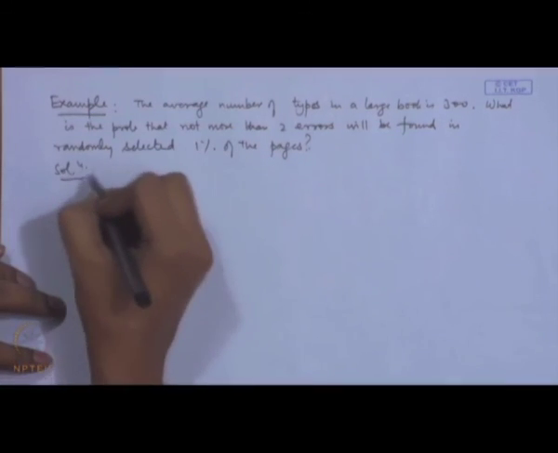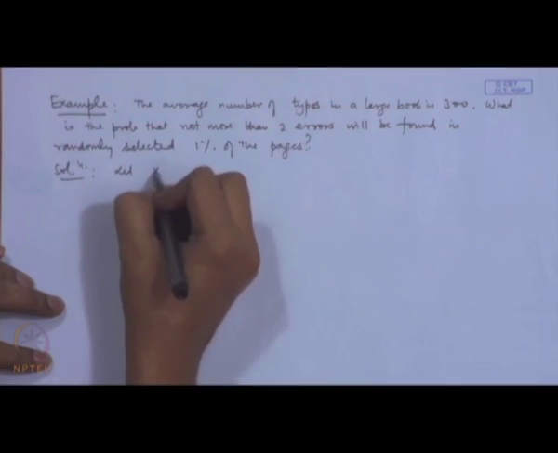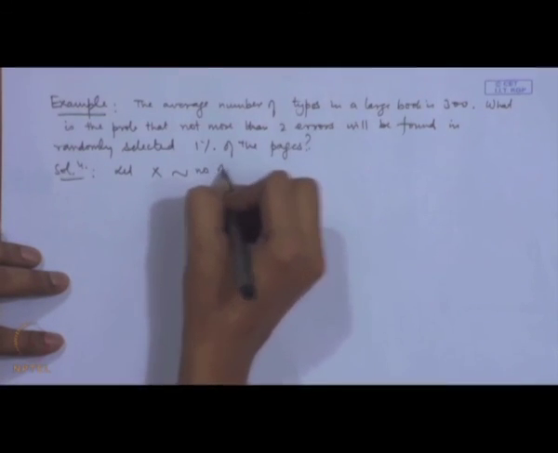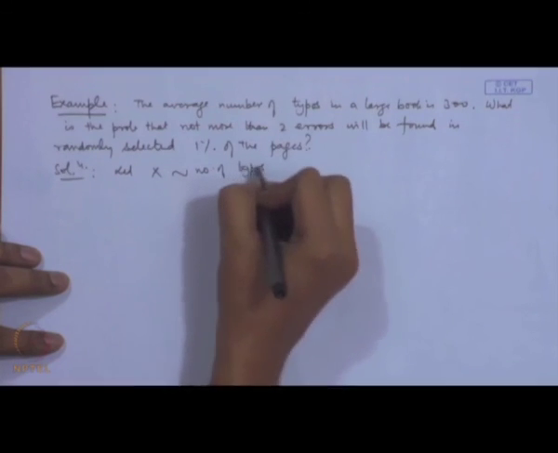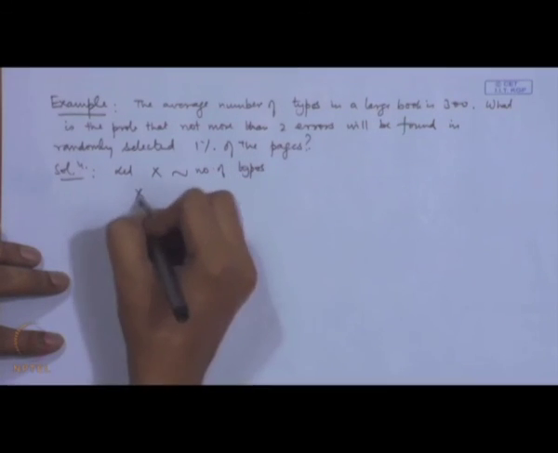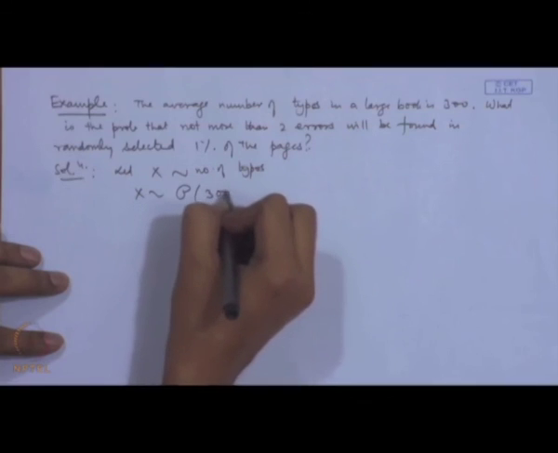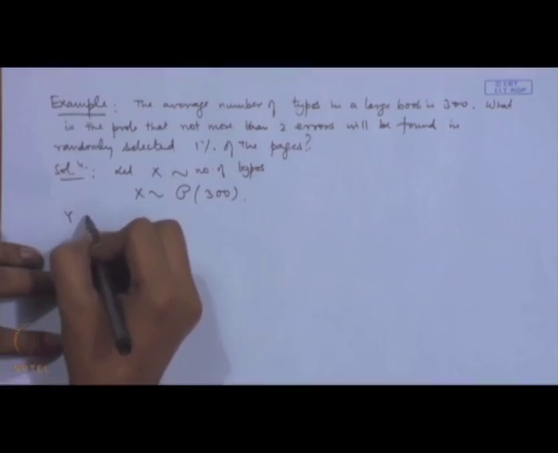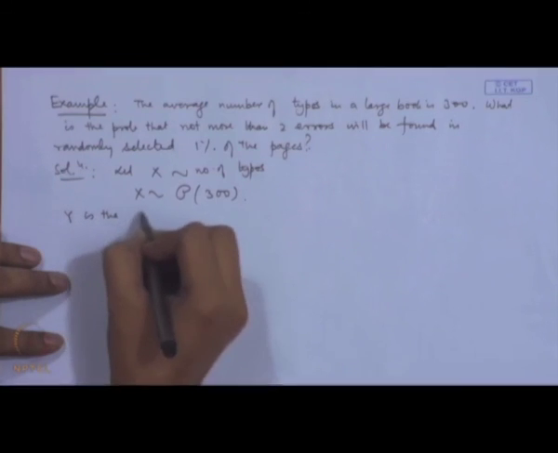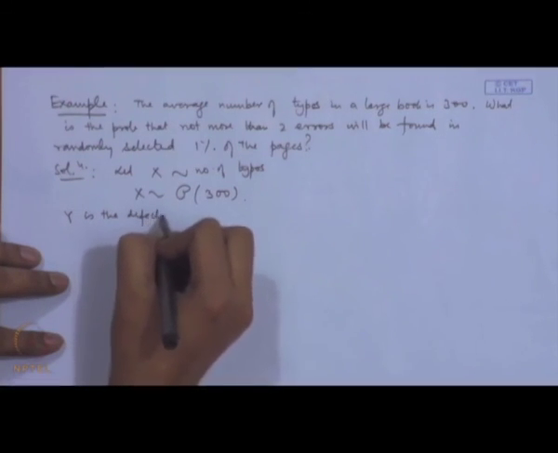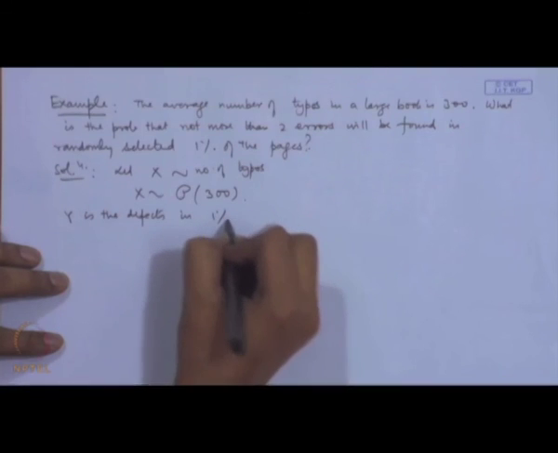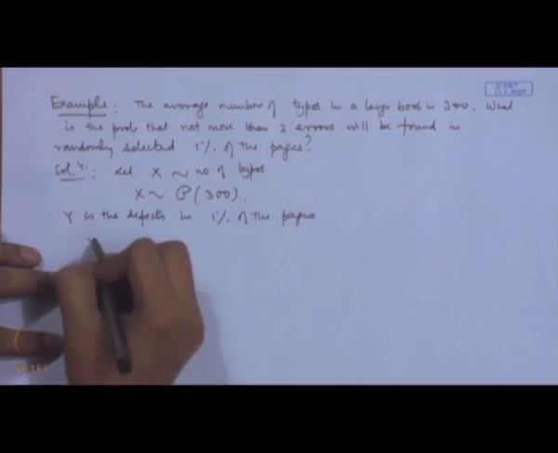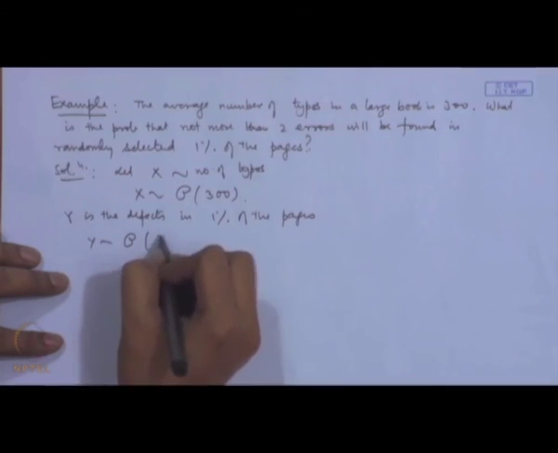So, let us consider x to be the number of typos. So, x follows Poisson distribution with parameter 300. Now, y is the number of defects in 1% of the pages. So, y will follow Poisson 3.